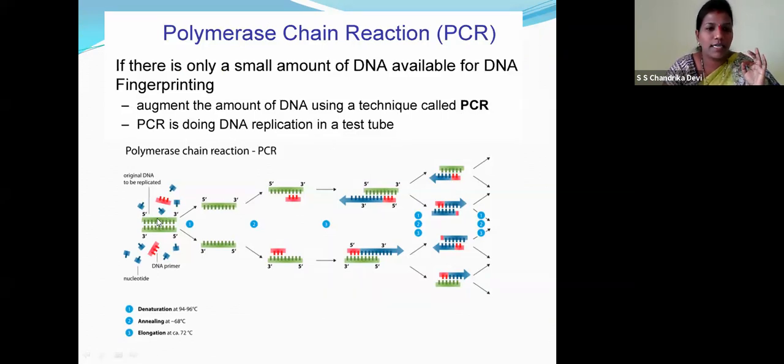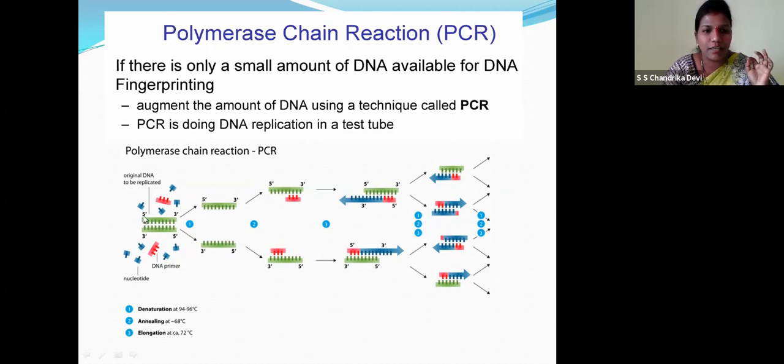This is the original DNA to be replicated, children, right? This is the 5 prime, this is the 3 prime. Now a DNA primer is added to the nucleotide. Right, children, this is the nucleotide. This is the DNA primer. This is the original DNA strand to be replicated.